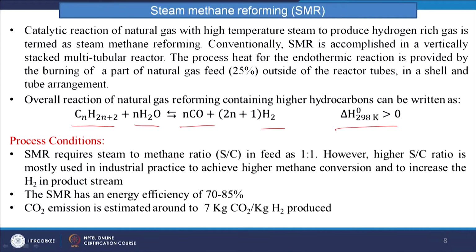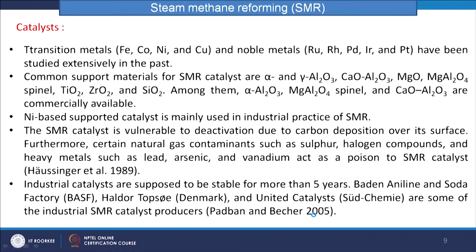That is very important. It requires an S by C, steam to methane, ratio of 1:1, and if we give more steam and a higher S by C ratio, we can get more hydrogen. SMR has an efficiency of around 70 to 80%, and carbon dioxide emission is 7 kg of carbon dioxide per kg of hydrogen produced. In this case, as we discussed in the previous class, nickel based catalysts are used.